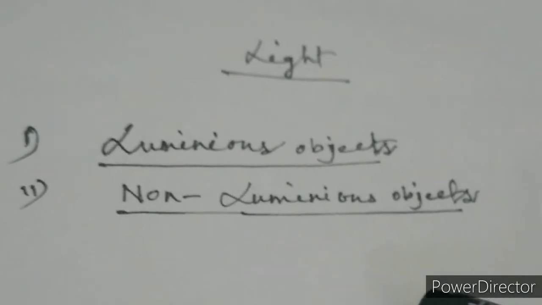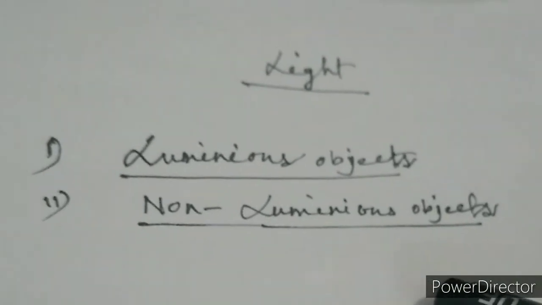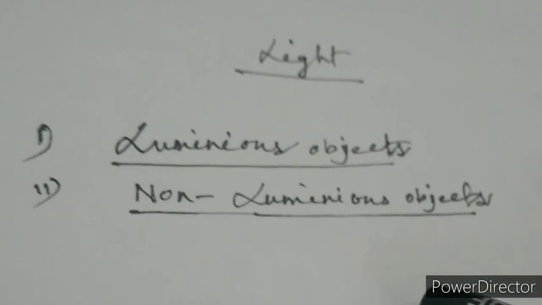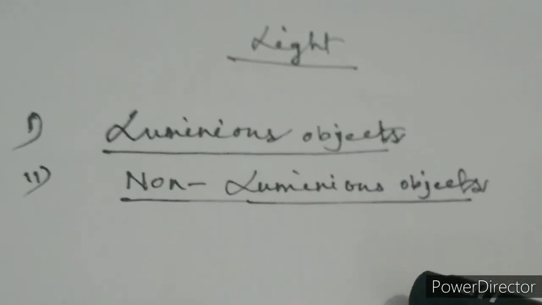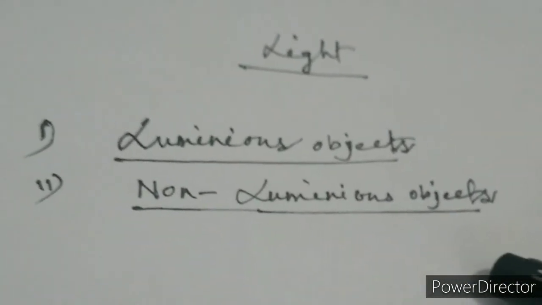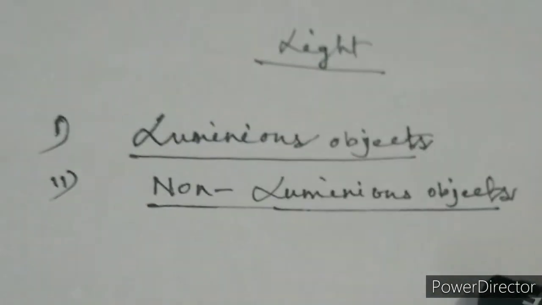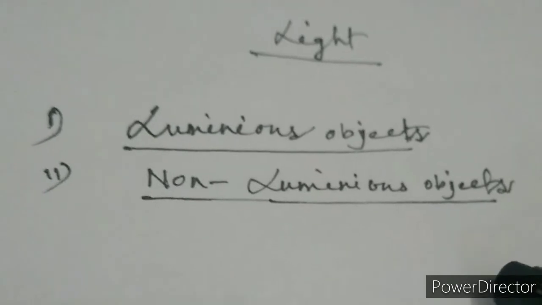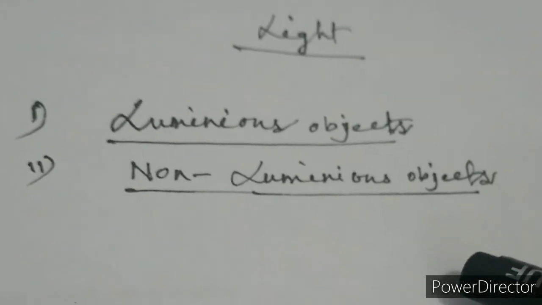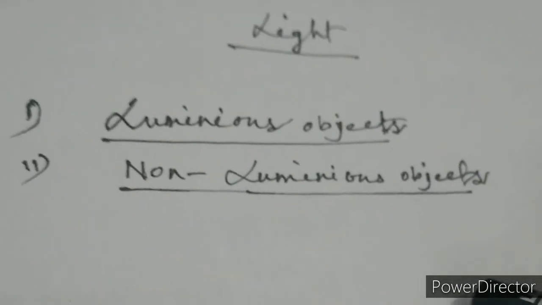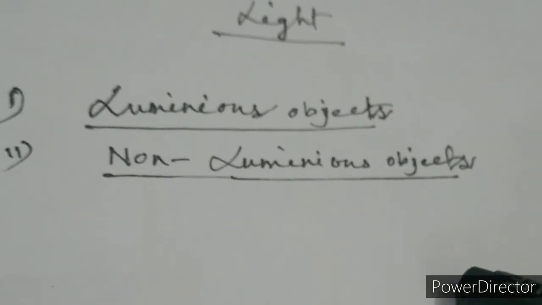Okay. So have you ever thought how these non-luminous objects are visible to us, because they have no light, then how are they visible to us? They are visible to us by one phenomenon, and the name of that phenomenon is reflection. So what happens in this reflection?